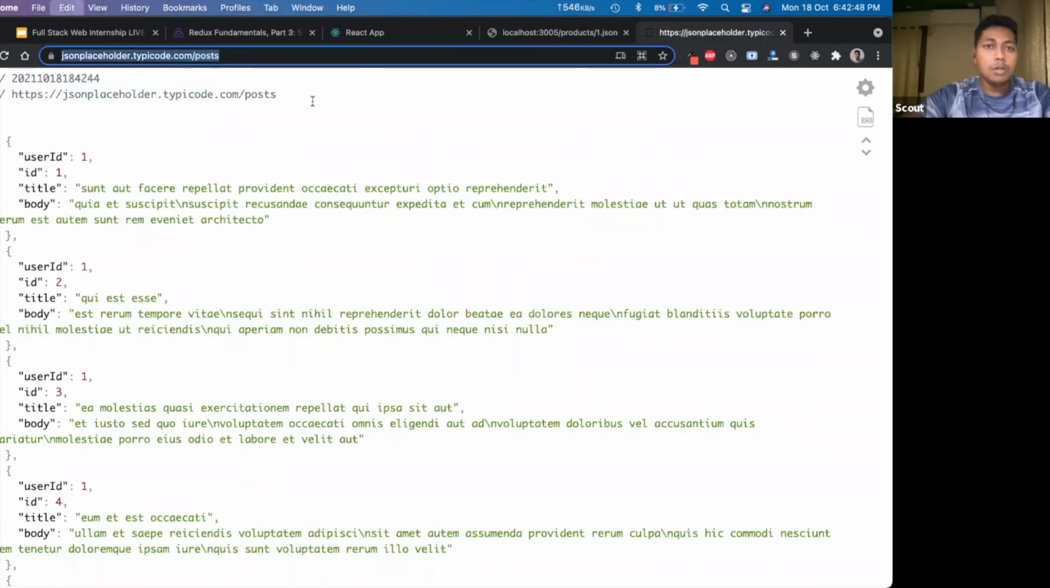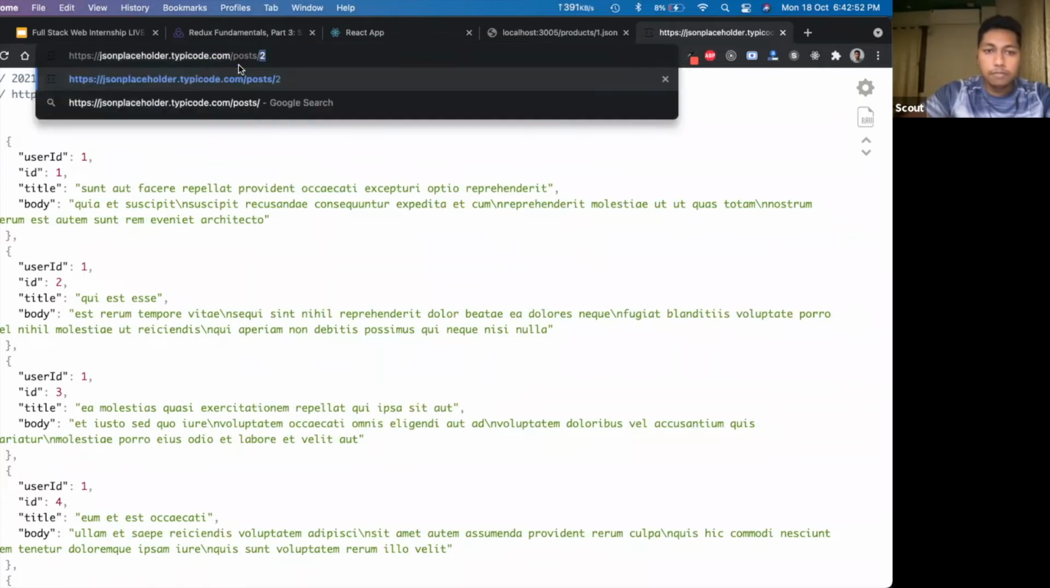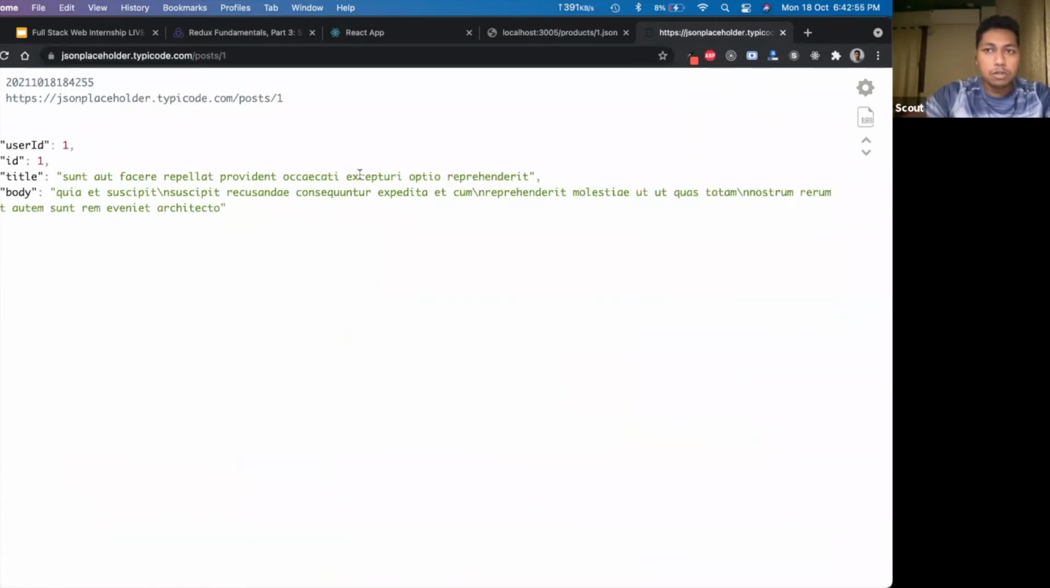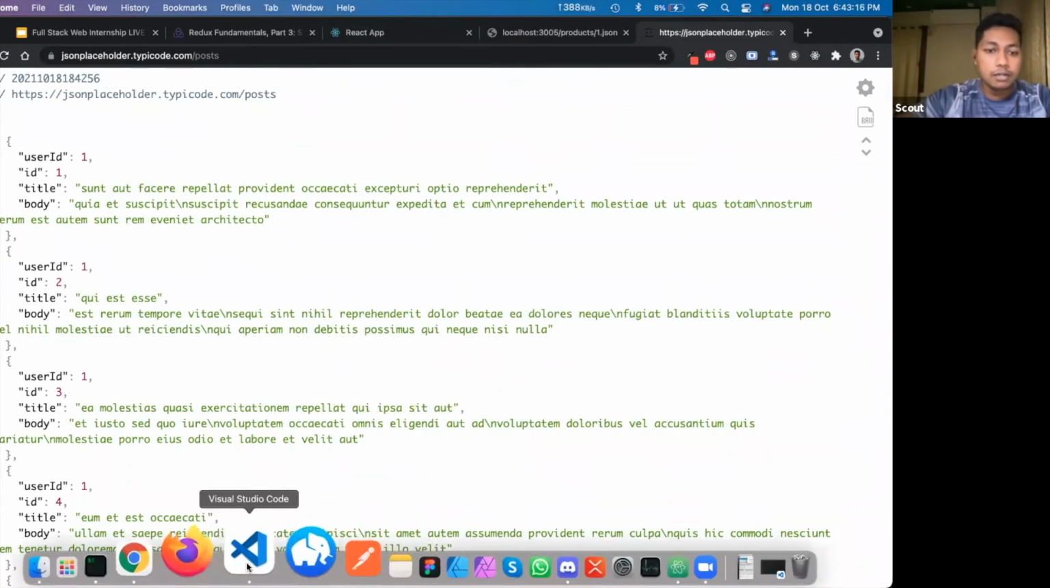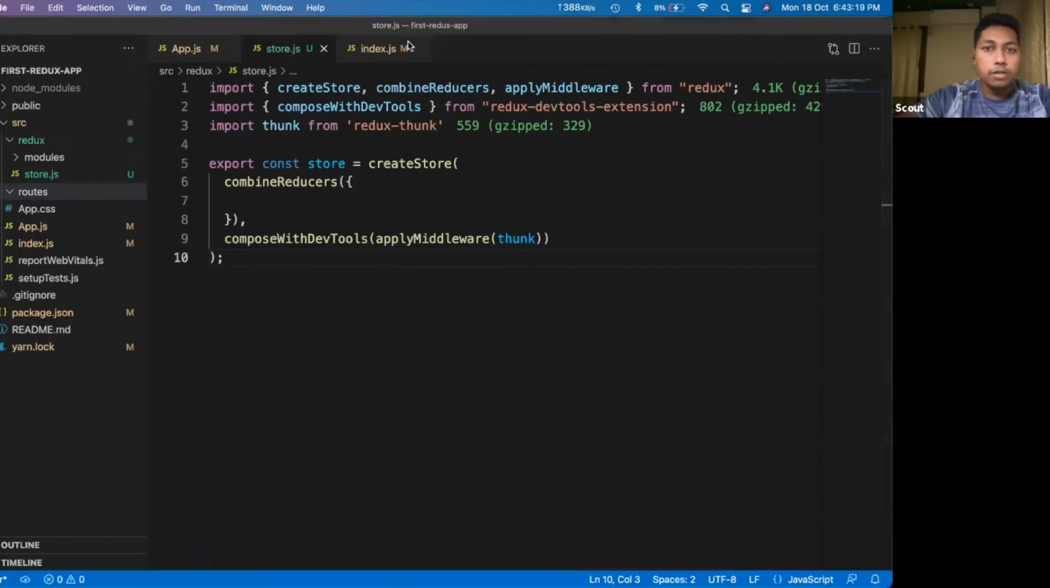All right, so we will list down all the posts, and I think it will work if I search with one single post. Yes, it is working. So we will list down all posts, and then if a user clicks on any single post, we will show the details. In order to make the API call, we have to create the reducer first. So let's get started creating our first reducer.